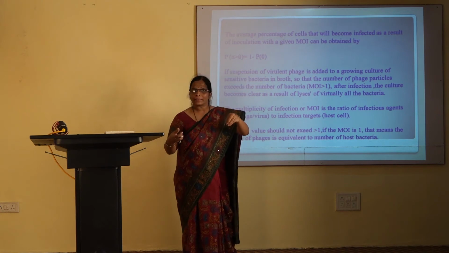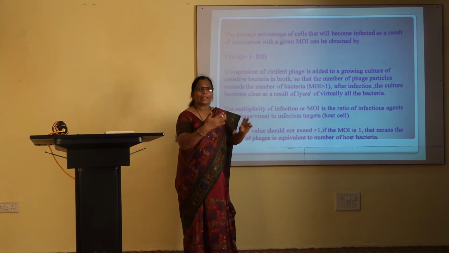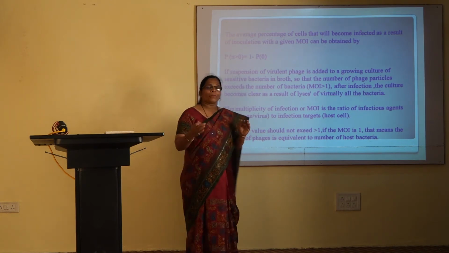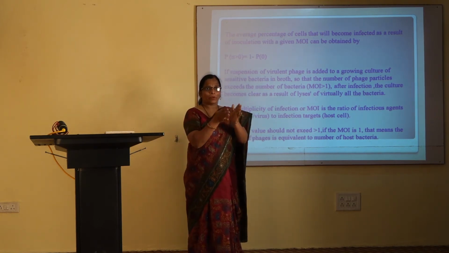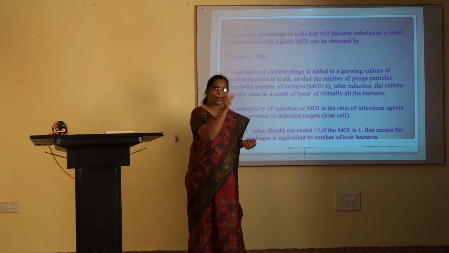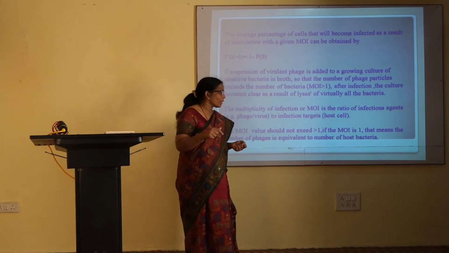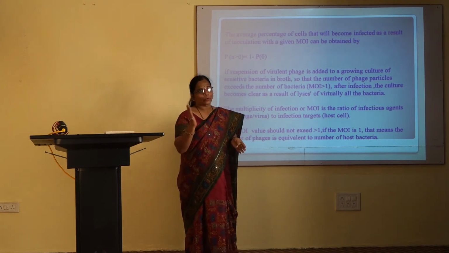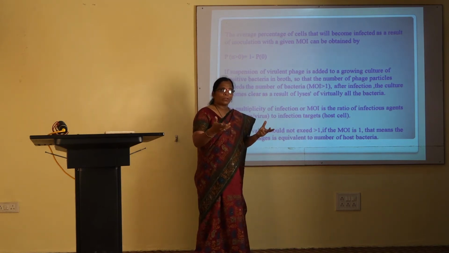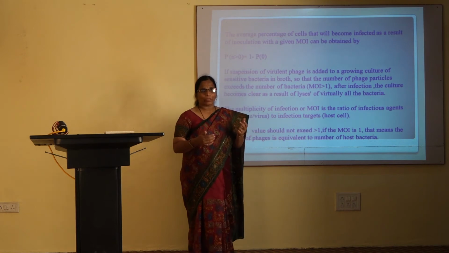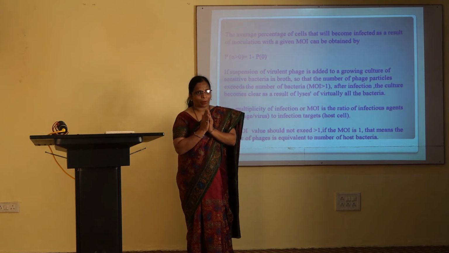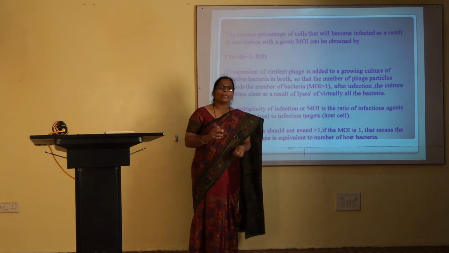Once the phage inserts its DNA into the host cell, what happens after that? We have to study each and every step. So for that, you have to take a ratio of bacteriophage to bacteria in such a way that the bacterial cells do not get killed. To carry out a one-step growth curve experiment properly, the MOI value should be less than 1. Next.